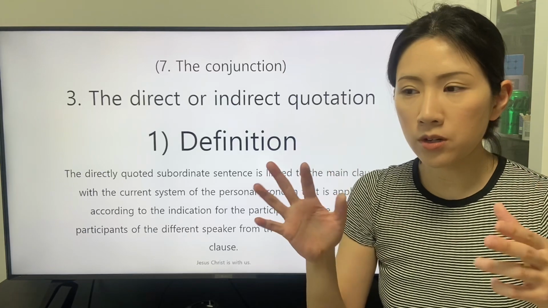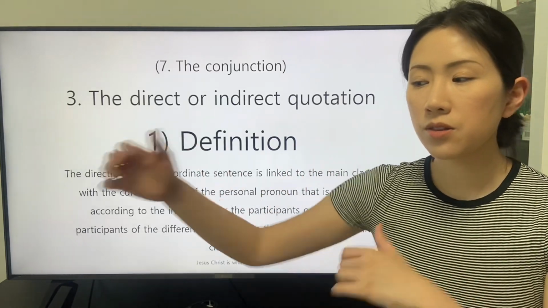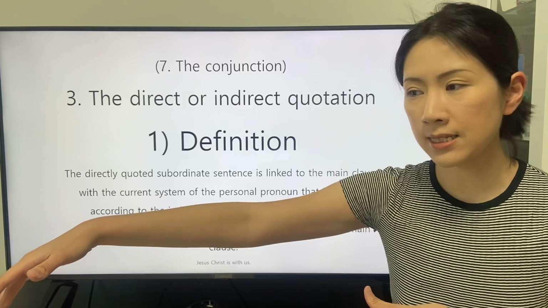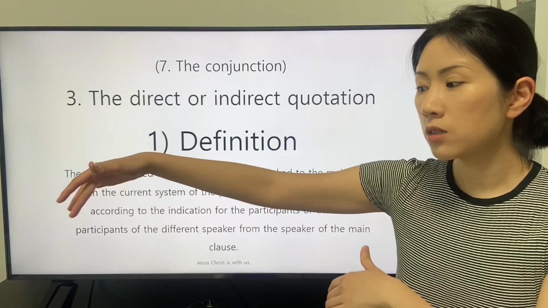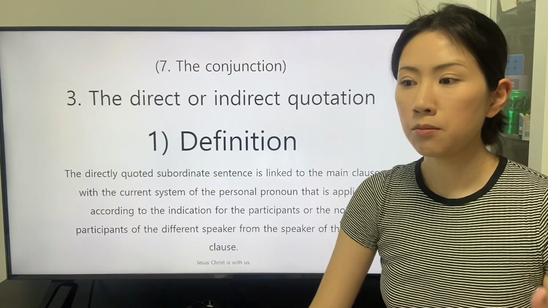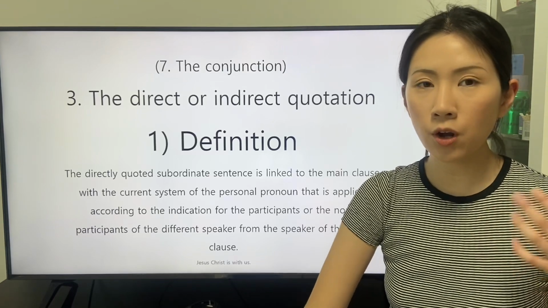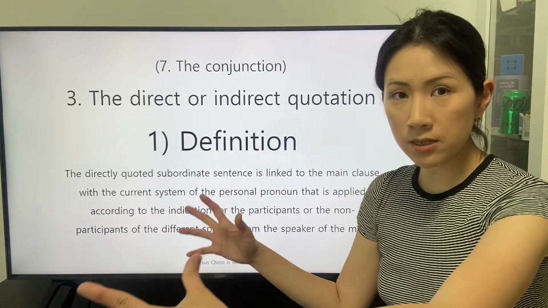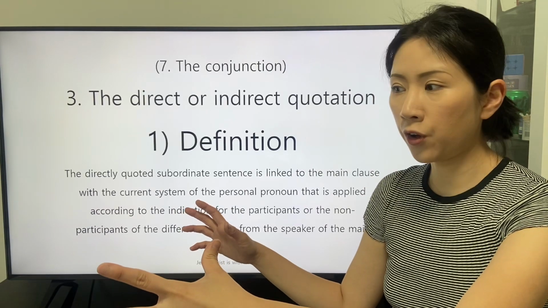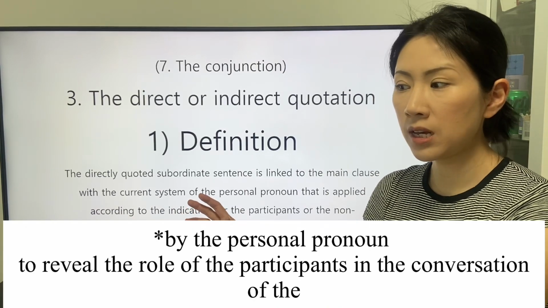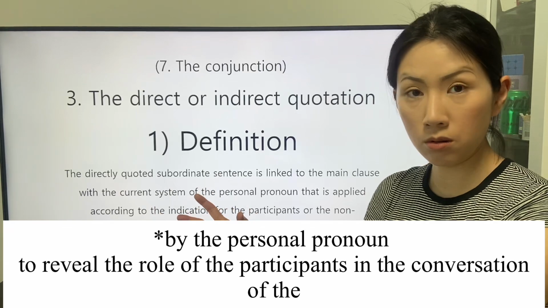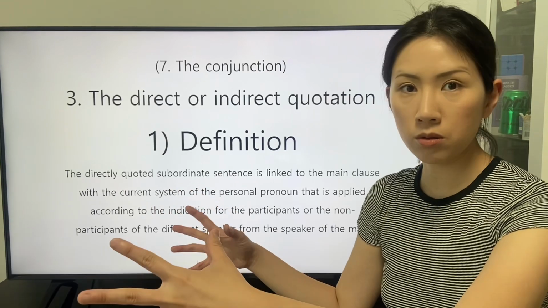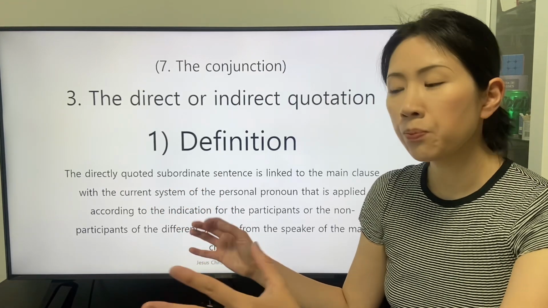The fact that the speaker links the subordinate sentence that is directly quoted means that the speaker of the main clause remains the system of indication in the directly quoted sentence.